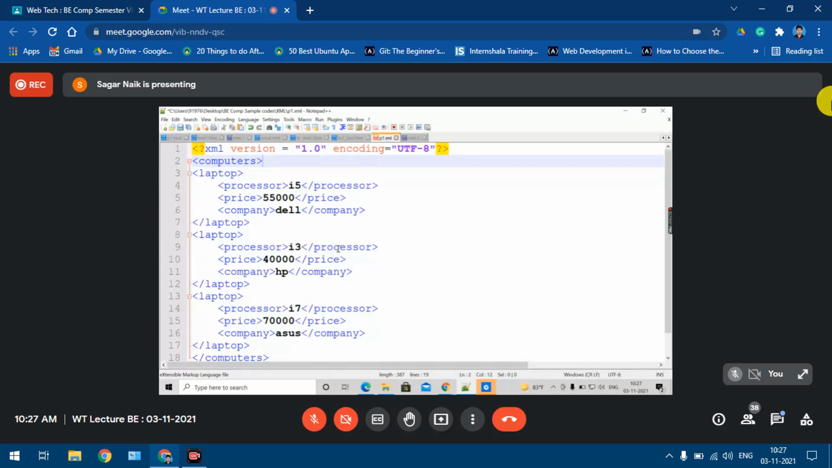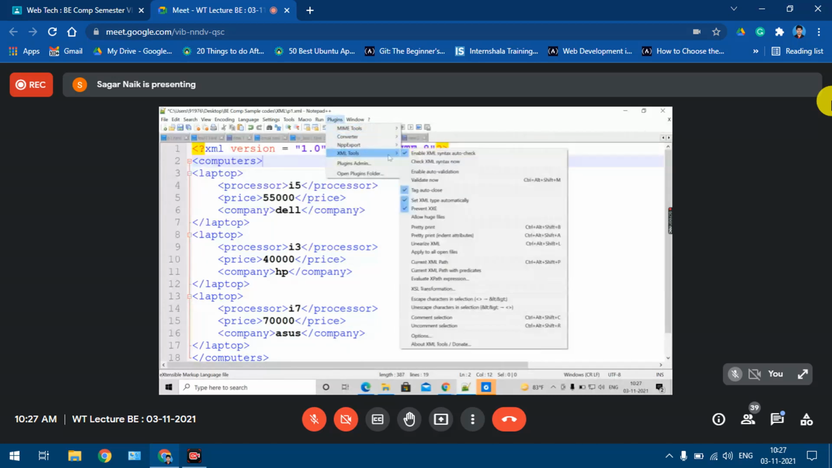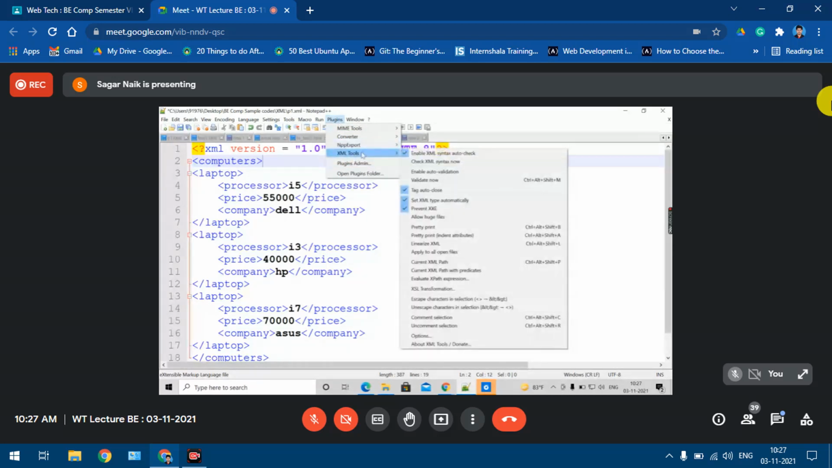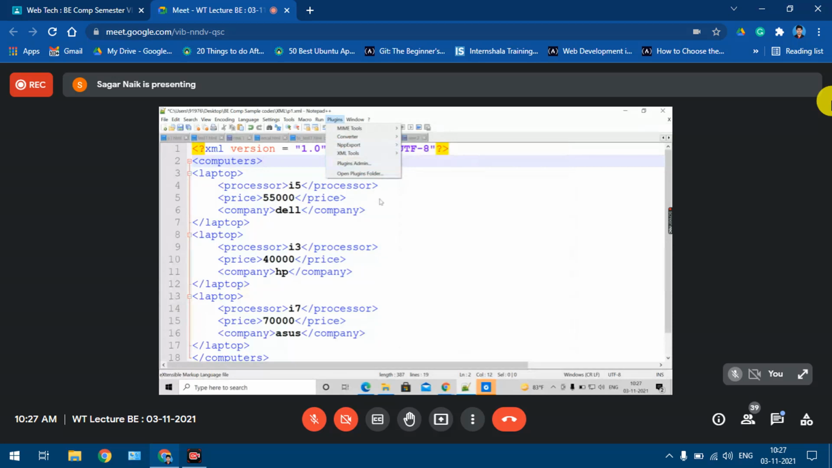Now let's validate this particular file using Notepad++. In Visual Studio, I had not tried whether the XML related plugins are present or not. But in this Notepad++, I had installed the XML plugin. If you look over there, I'm getting this XML Tools under Plugins. If this is not in your Notepad++, you can just download and install it.